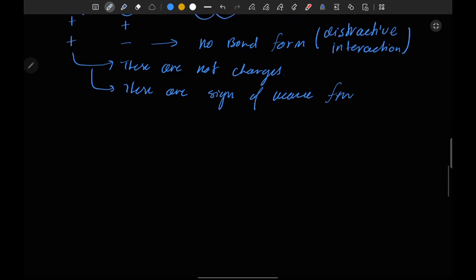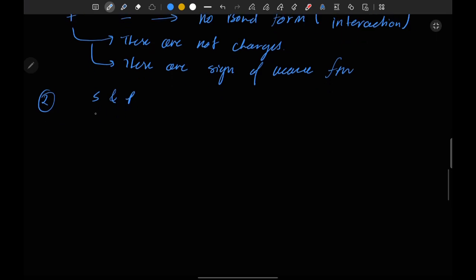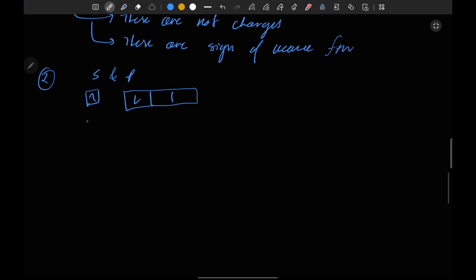Let's move to the second case or second type of interaction, that is interaction of s orbital and p orbital. So we have s orbital, like we have s orbital of single spin with opposite spin. Okay, and the lobe of s looks circular, and the lobes of p are px, py, and pz.